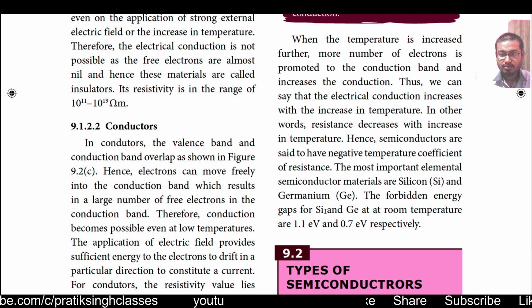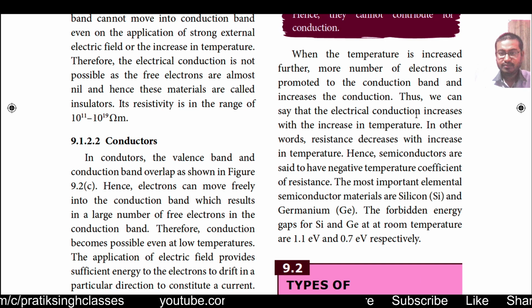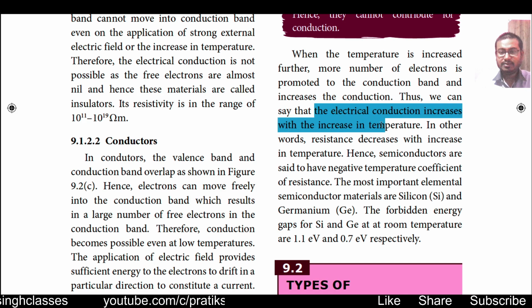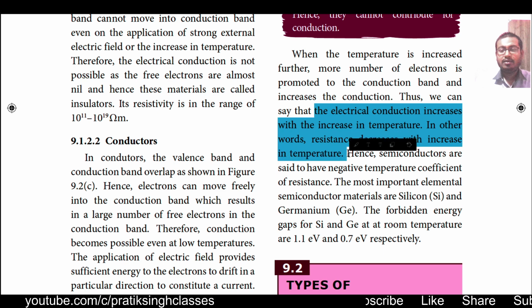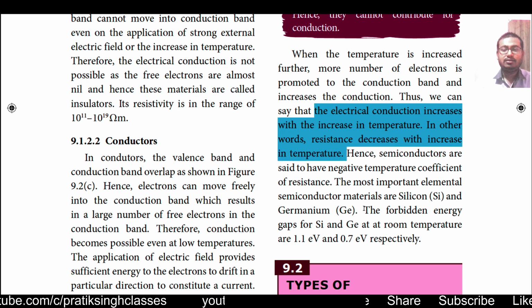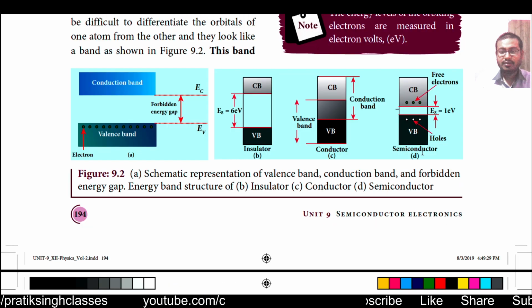We can say that electrical conduction increases with an increase in temperature. In other words, resistance decreases with an increase in temperature, because the bonds break and we get free electrons to move. In this figure also you can see this in the case of semiconductors.